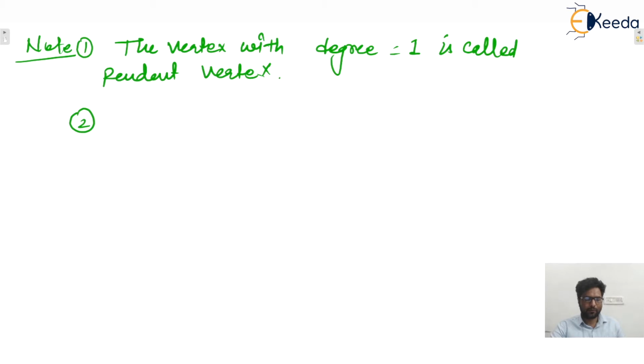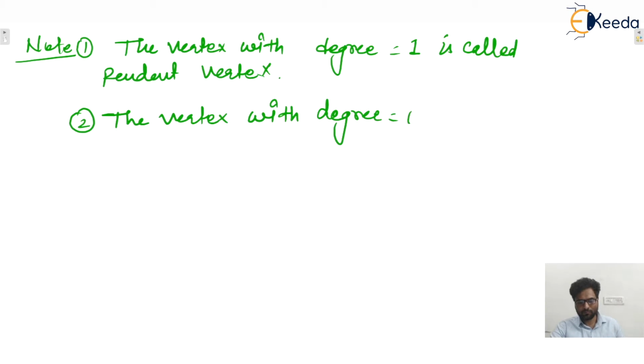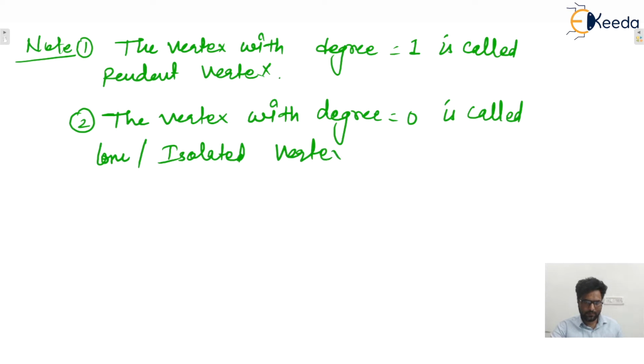Second point: the vertex with the degree 0 is called a lone or isolated vertex. I hope this one is clear to everyone.